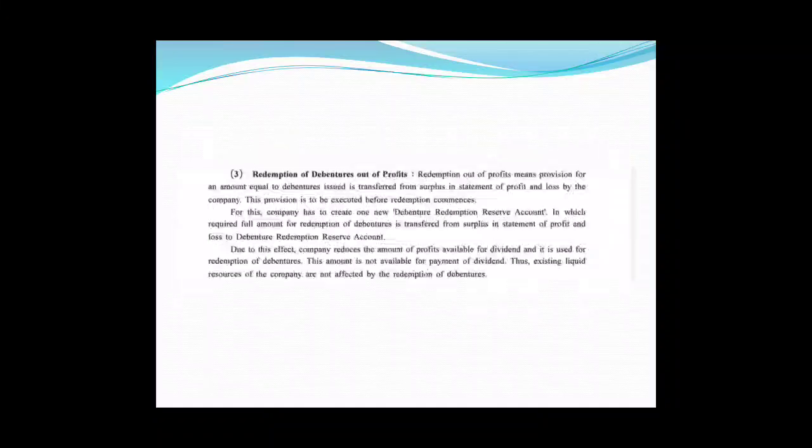So here also the amount which the company is supposed to declare as a dividend is being used for redemption of debentures. So friends, these were all three different sources of finance for redemption of debentures.